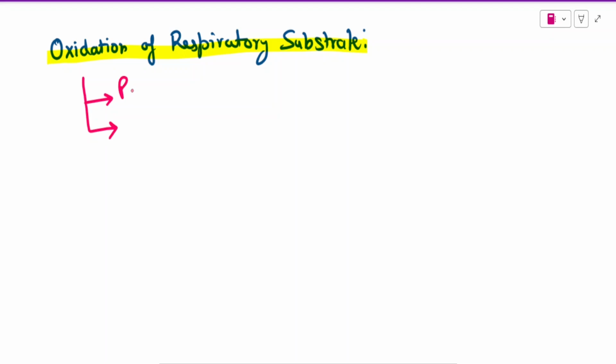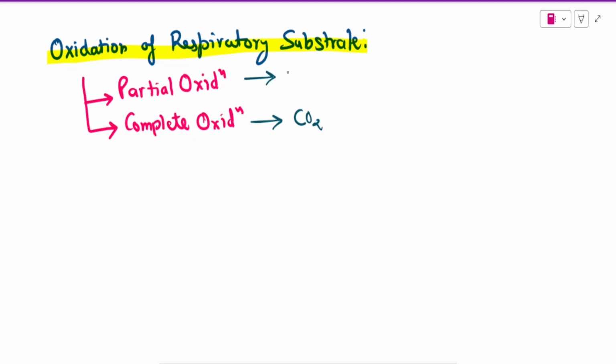Let's talk about oxidation of respiratory substrate. Either there is partial oxidation or there is complete oxidation. In case of complete oxidation, there is liberation of carbon dioxide and all the rest of the carbons are being oxidized and we get energy. But in case of partial oxidation, there is formation of intermediate products, and these intermediate products may be alcohols, aldehydes, or acids.